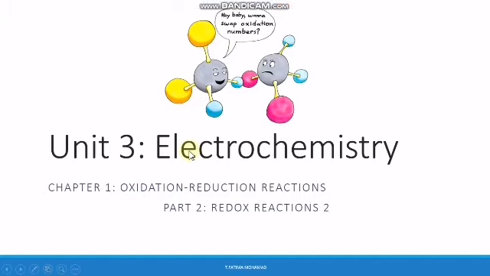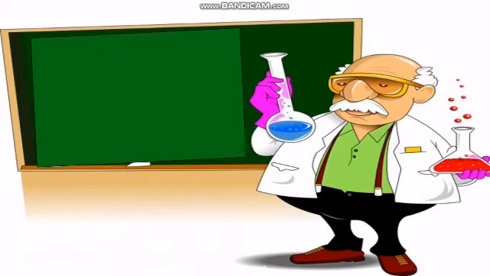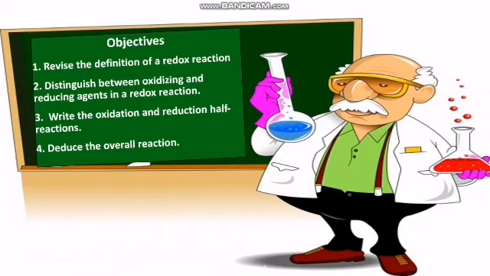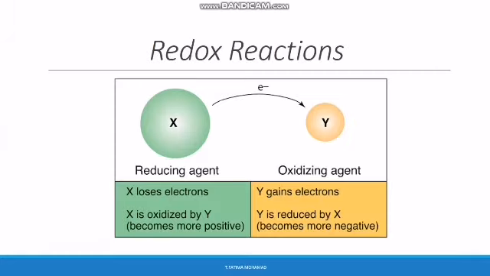Hello grade 8. Today we're going to discuss the second part of redox reactions, and our objectives today are to revise the definition of a redox reaction, distinguish between oxidizing and reducing agents in a redox reaction, write the oxidation and reduction half reactions, and finally deduce the overall reaction.